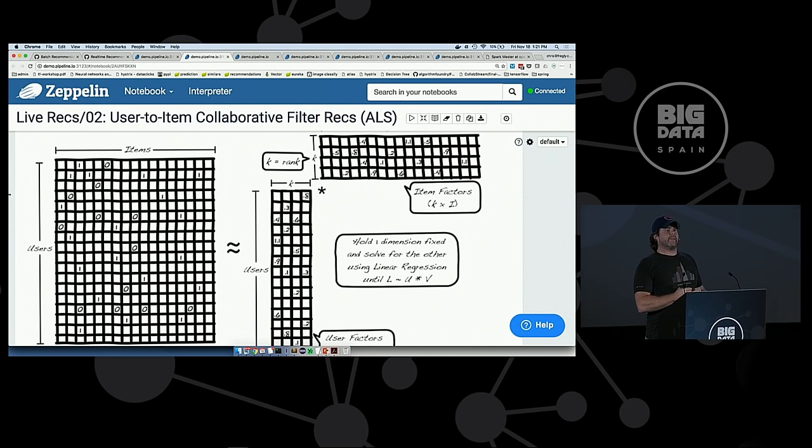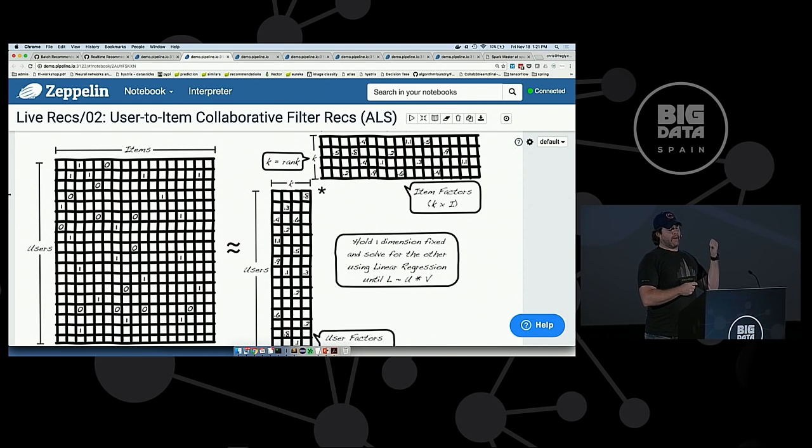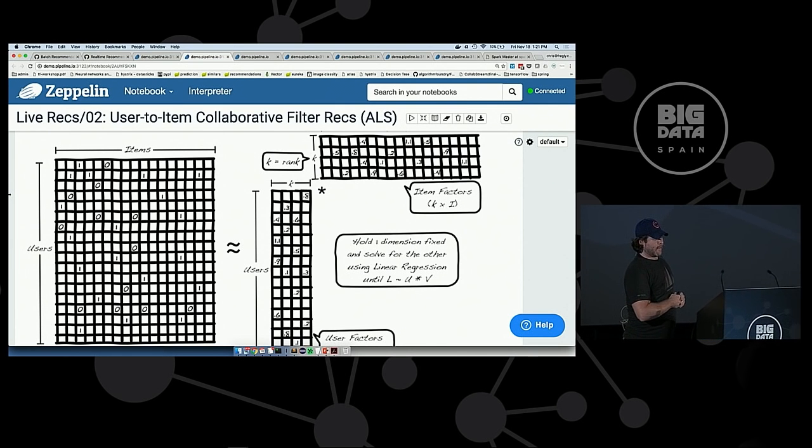I think it started in 2006, it ended in 2009 with 500 plus algorithms that were then ensembled together. That was not computationally feasible, especially in 2009, especially before Netflix moved to the cloud. But the huge advancement here was this collaborative filtering. So this has powered Netflix's recommendations for years and years.